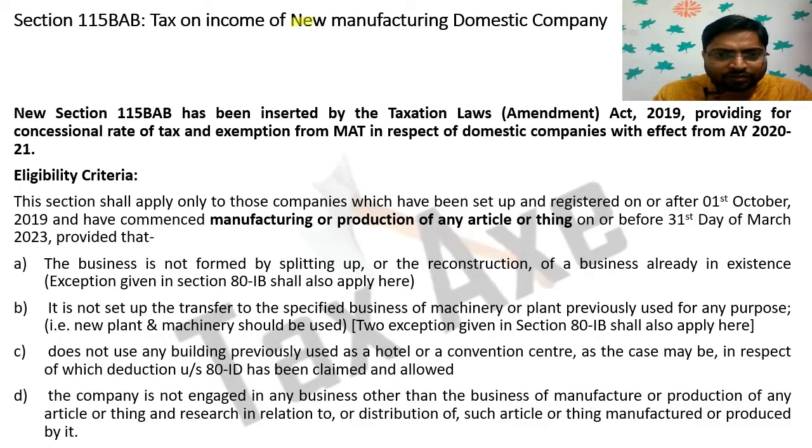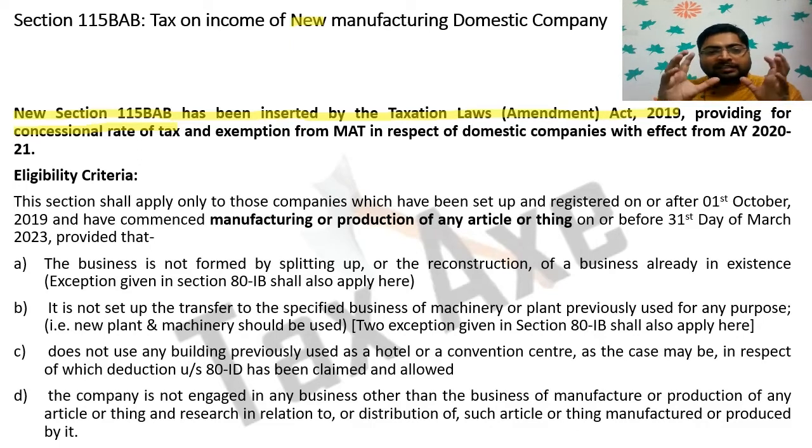So new section 115 BAB has been inserted by the Taxation Laws Amendment Act 2019, providing for concessional rate of tax to boost Make in India campaign. This section was introduced, and here the tax rate is 15%, and on these companies MAT is also not applicable, and exemption from MAT in respect of domestic companies with effect from assessment year 2021.